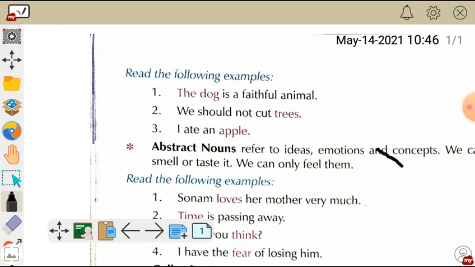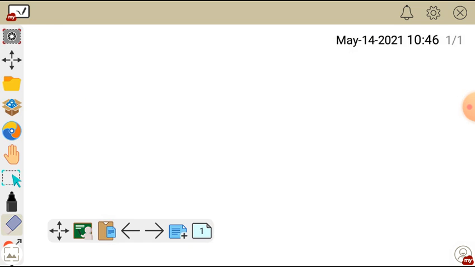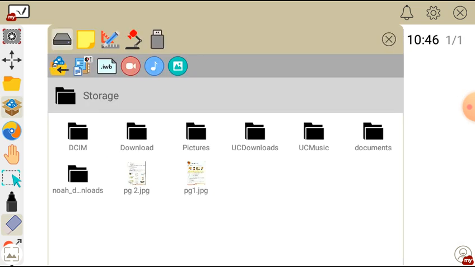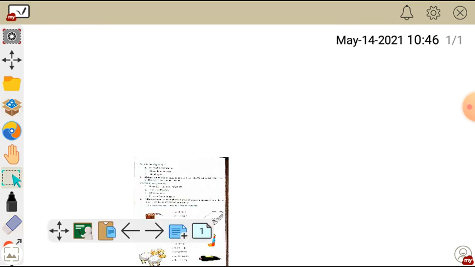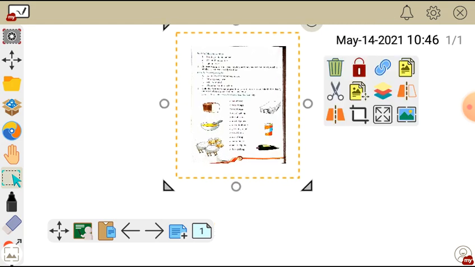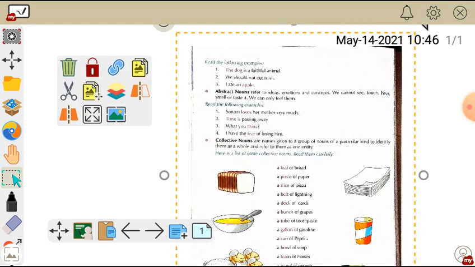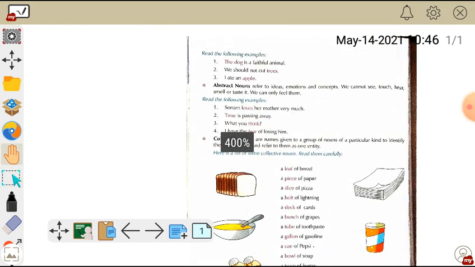Concrete nouns. Let me tell you that concrete nouns and common nouns are somewhat connected with each other. So now let's come to what is an abstract noun. Let's get started with abstract nouns.